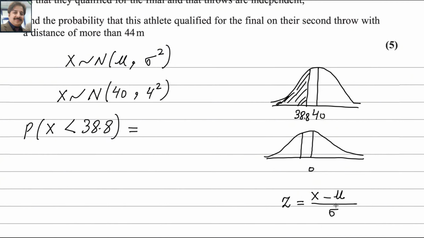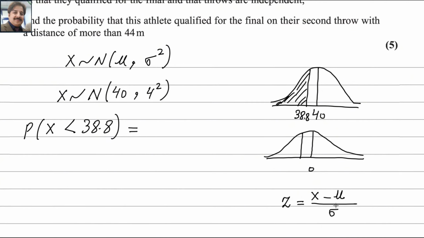This is the formula to find z. So x is 38.8, minus the mean 40, and sigma we know is 4. Using the calculator, we get the answer as minus 0.3.